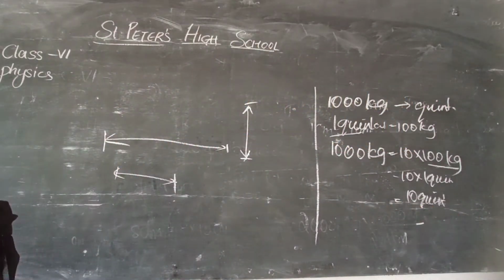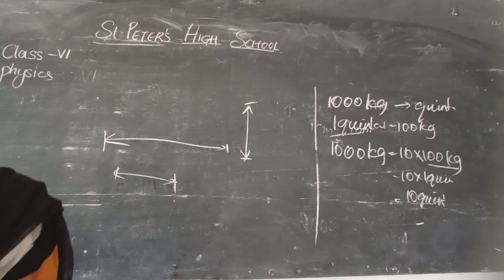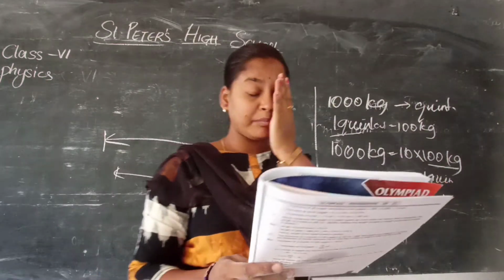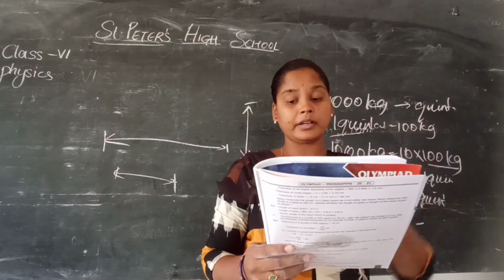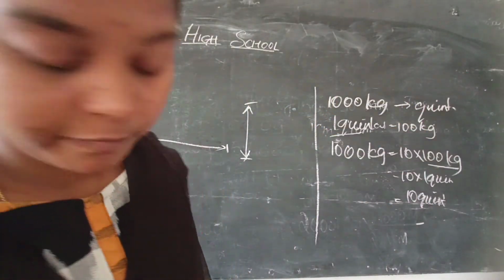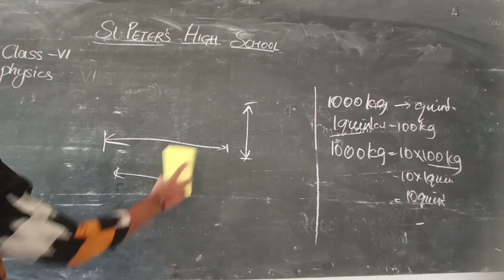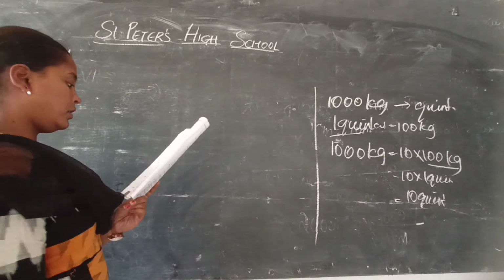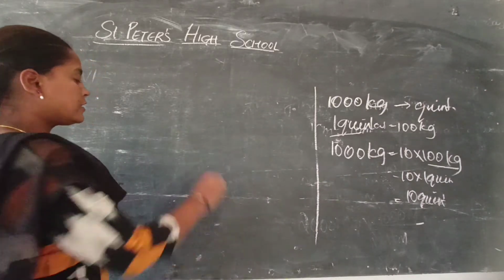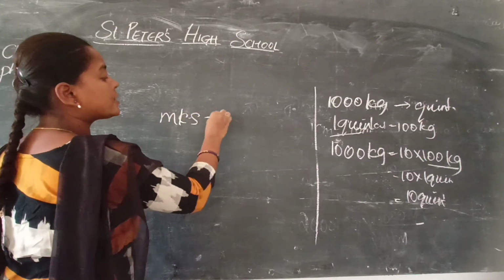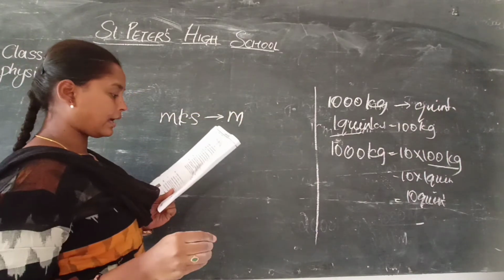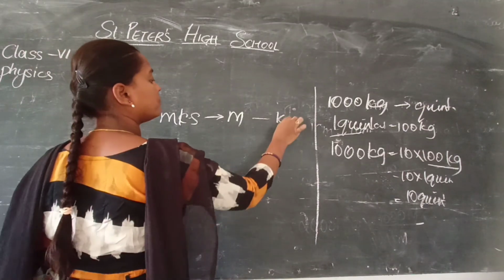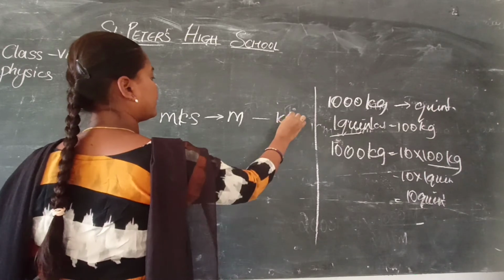Okay. Now we will see what MKS is. Write the units of length and mass used in different systems of units: MKS, CGS and FPS. Okay. Now in MKS the unit of length is meters and mass is kilogram, kg.